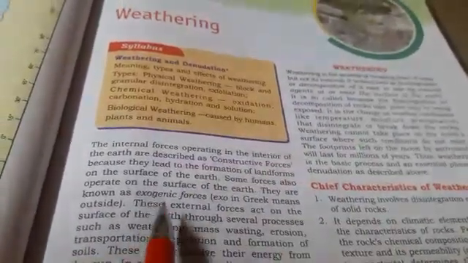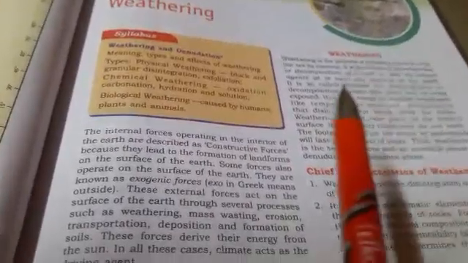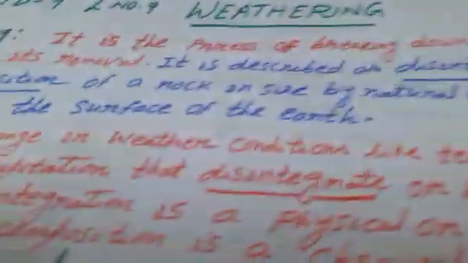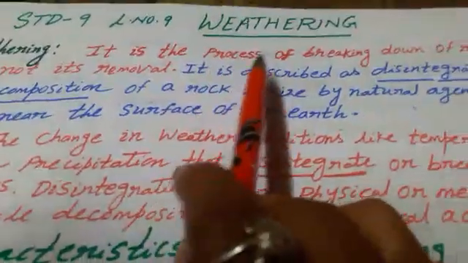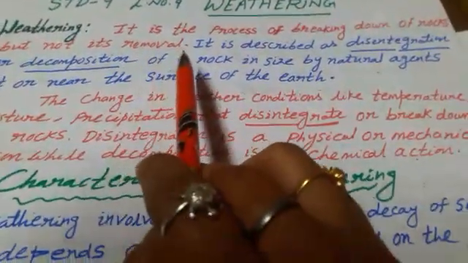Weathering is an exogenic force. Today we will discuss in detail about weathering, chief characteristics of weathering, and types of weathering. First we will discuss weathering. What do you mean by weathering? It is the process of breaking down of rocks but not its removal.